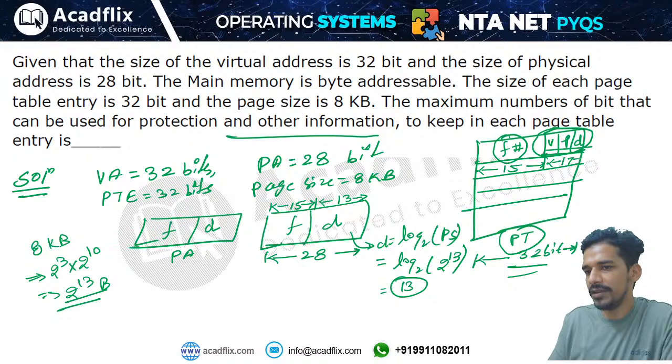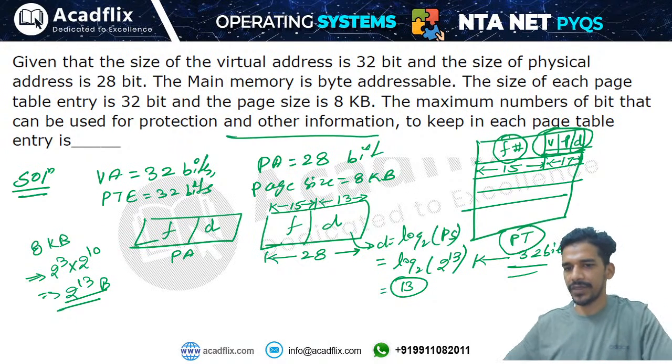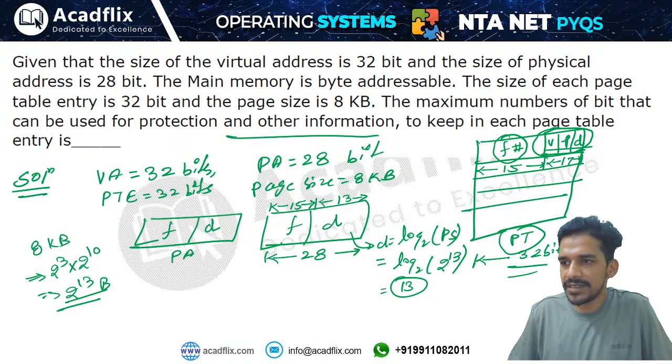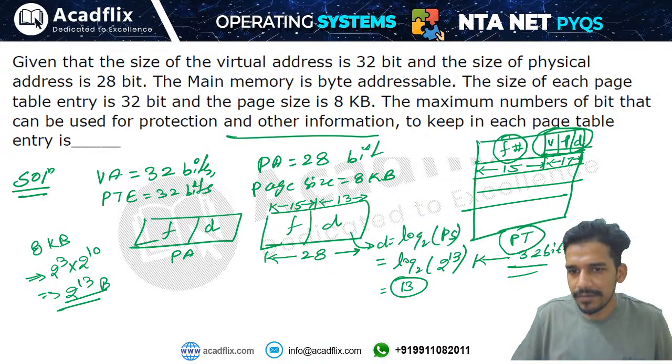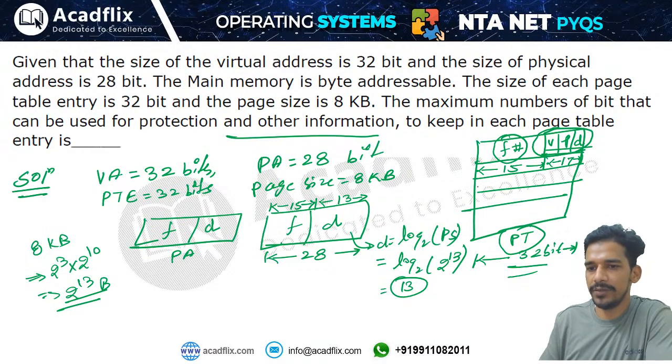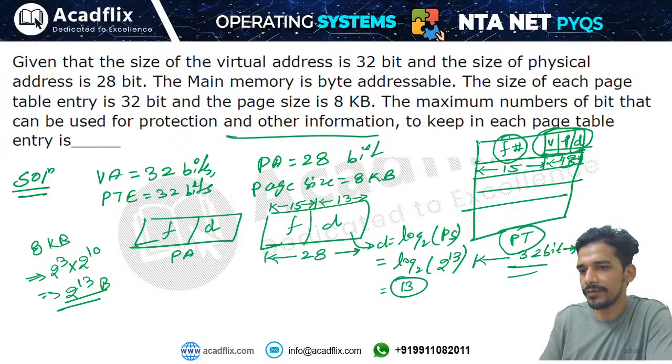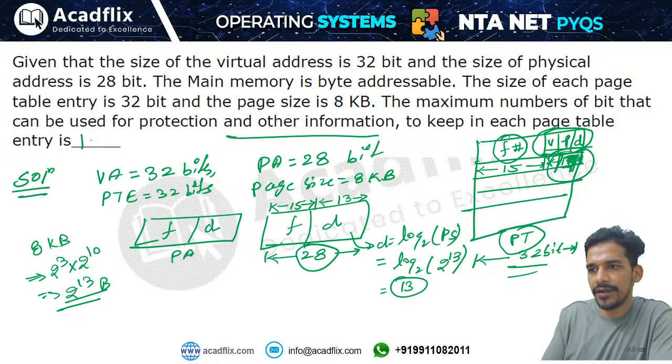So you can use 17 bits for the other information. So the answer will be 17 bits.